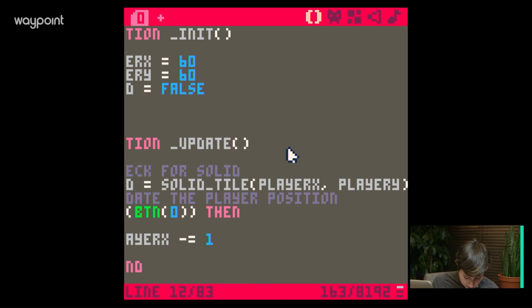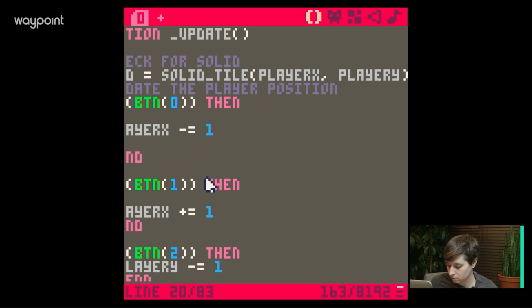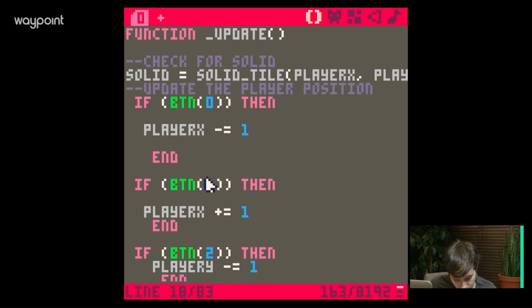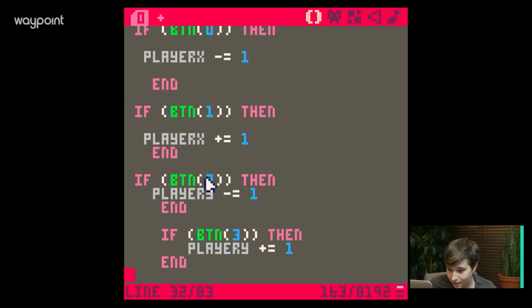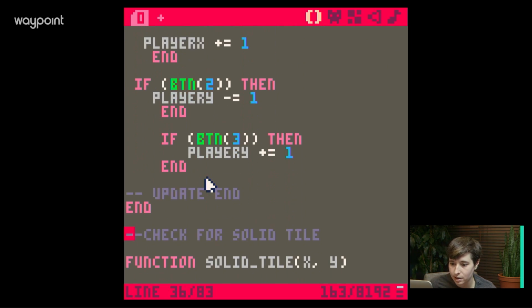Okay. Jump background in. And then debug function. All right. Update end, solid tile. Yeah, all right, let's look for our debug. That's being called in update. So anything under update should be fine, right?